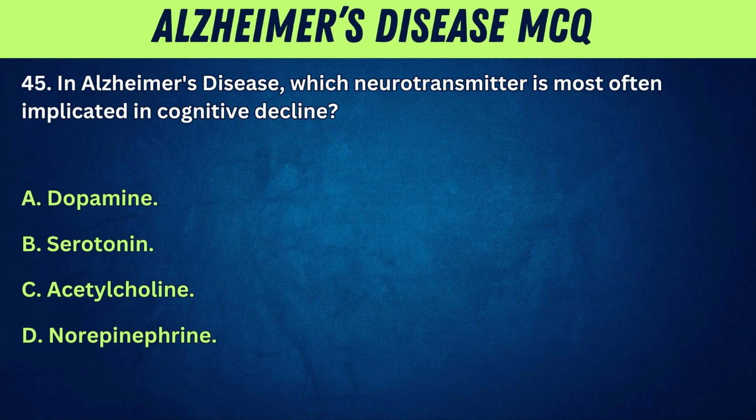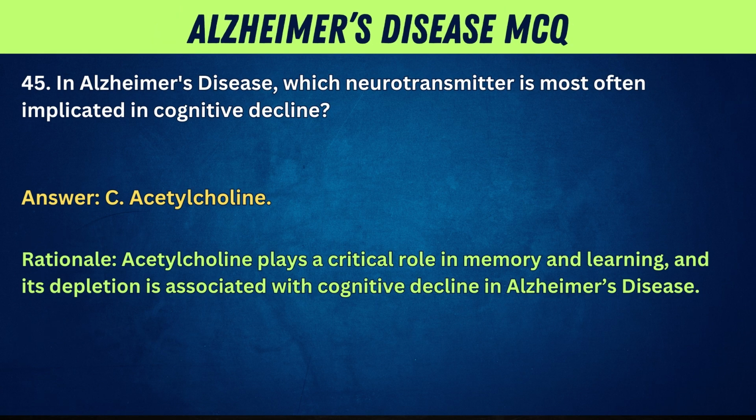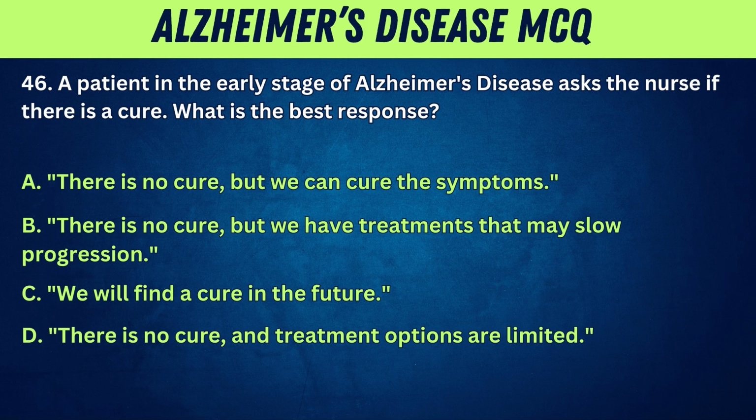A. Dopamine. B. Serotonin. C. Acetylcholine. D. Norepinephrine. Answer: C. Acetylcholine. Rationale: acetylcholine plays a critical role in memory and learning, and its depletion is associated with cognitive decline in Alzheimer's disease. 46. A patient in the early stage of Alzheimer's disease asks the nurse if there is a cure.